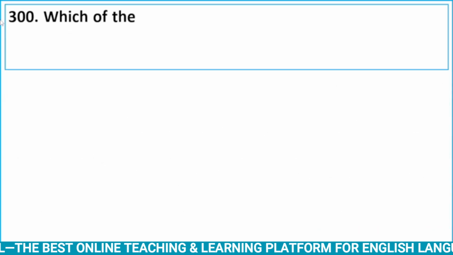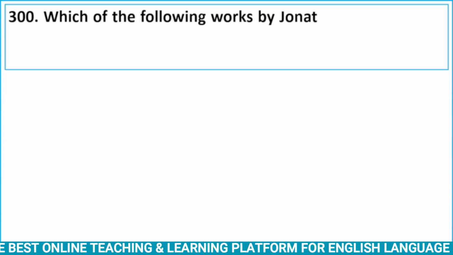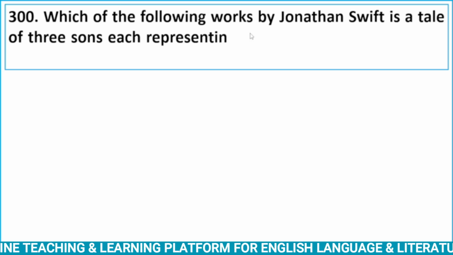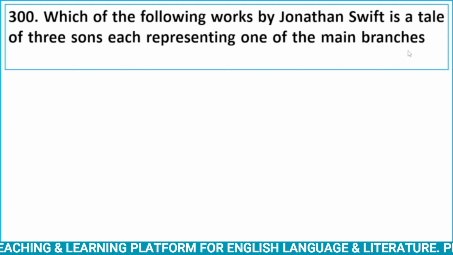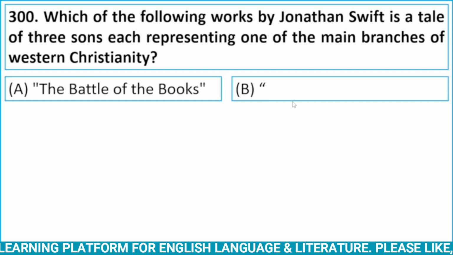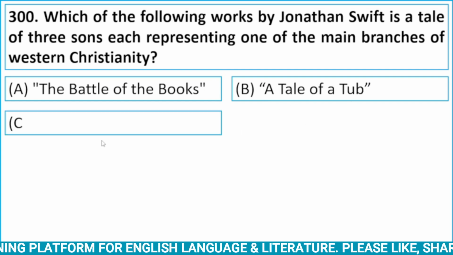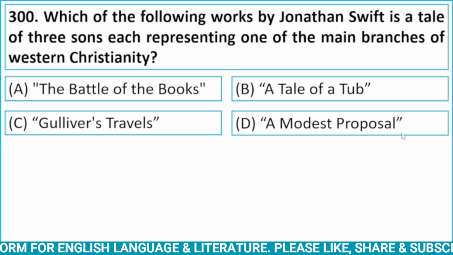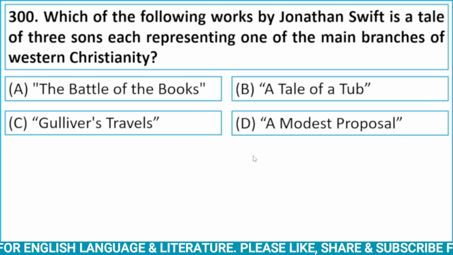Which of the following works by Jonathan Swift is a tale of three sons, each representing one of the main branches of Western Christianity? Option A, The Battle of the Books. Option B, A Tale of a Tub. Option C, Gulliver's Travels. And option D, A Modest Proposal. Let me explain it.